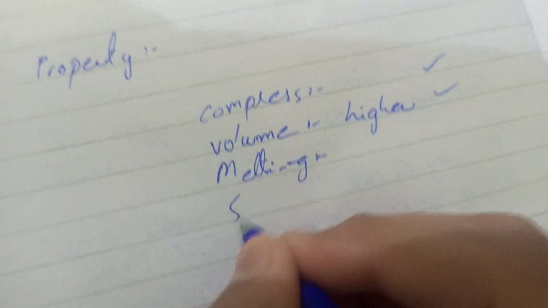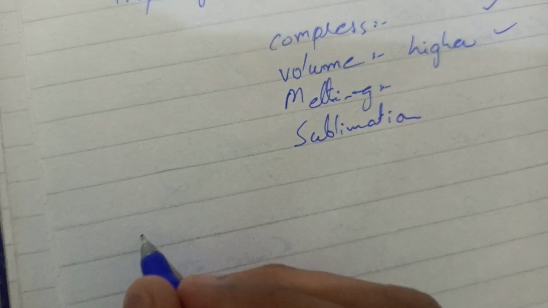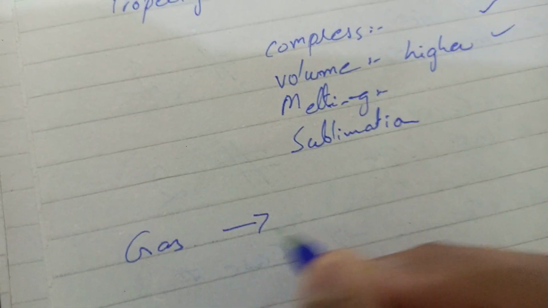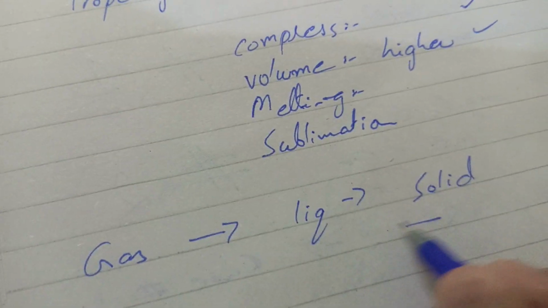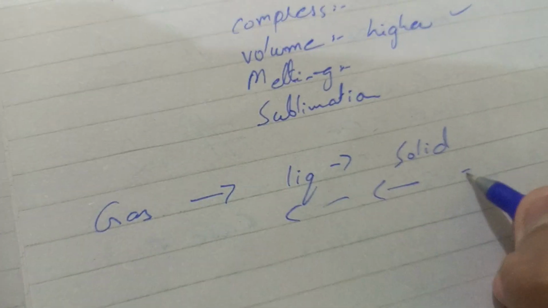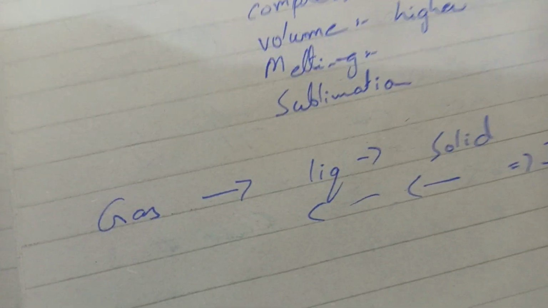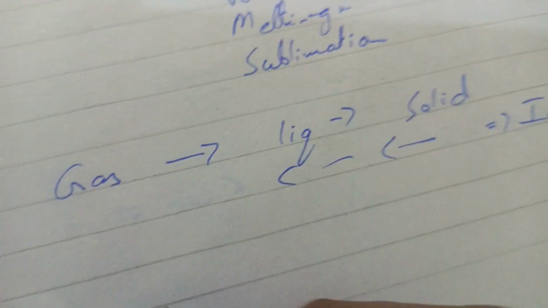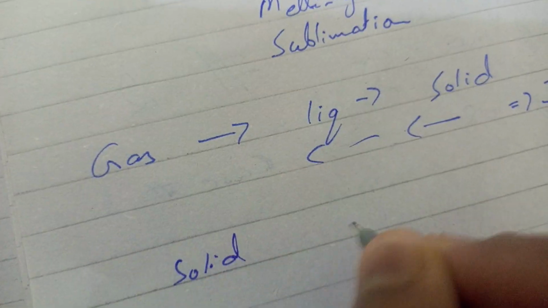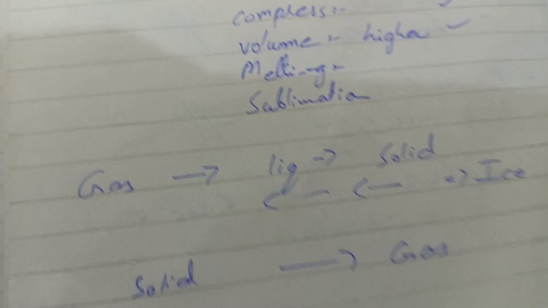The next thing is sublimation. What does it mean? First of all, we have gas, it converts to liquid, then it converts to solid. Same here, if you take it in reverse, first solid, then liquid, then gas. The perfect example of this is ice. Firstly it converts from solid to liquid, then liquid to gas. But in the sublimation process, the solid directly converts from the solid to the gaseous state. This thing we'll discuss in the further videos, but currently I'm discussing the properties of the solid.